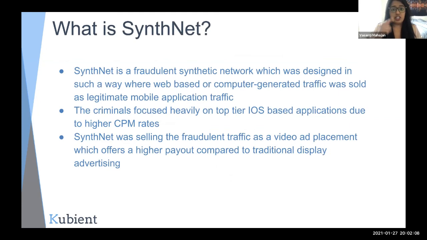One fraud ring that was caught by Kai was SynthNet, which is what we're here to talk about today. SynthNet is a fraudulent synthetic network designed in such a way that web-based or computer-generated traffic was sold as legitimate mobile application traffic. The fraudsters focused on creating completely fake or synthetic requests, which weren't coming from any real users, but were hidden so well that they seemed legitimate and weren't flagged by any fraud prevention companies.